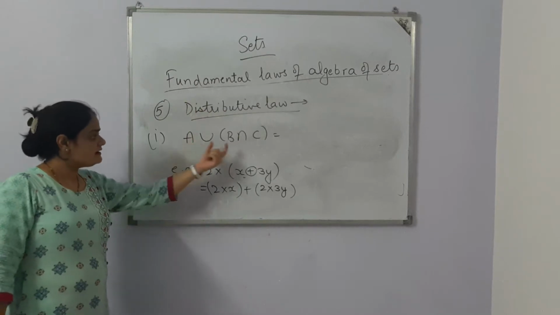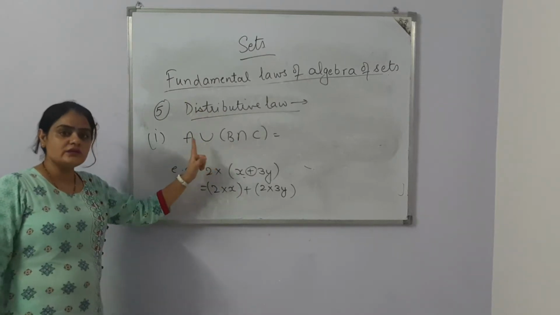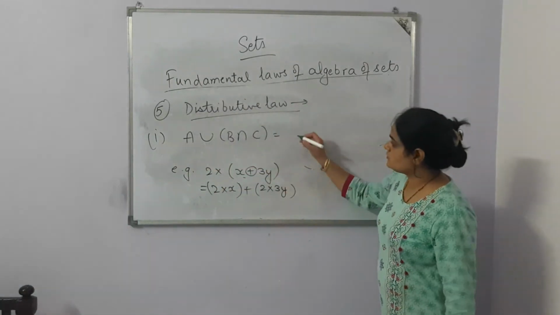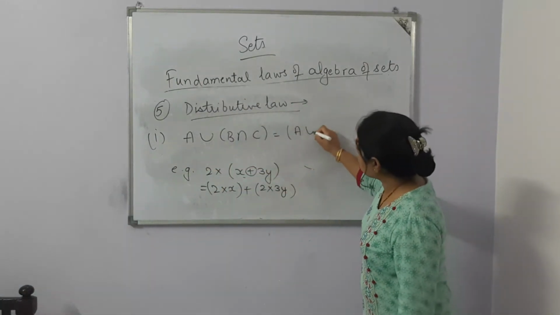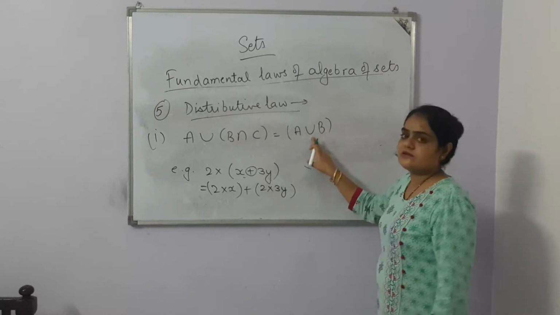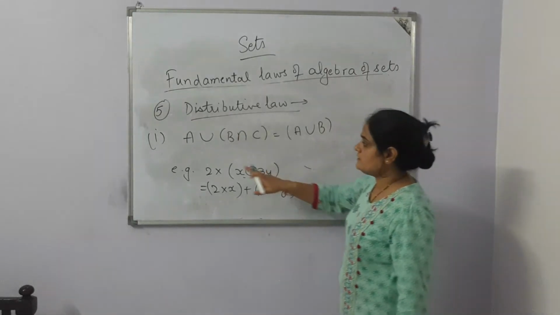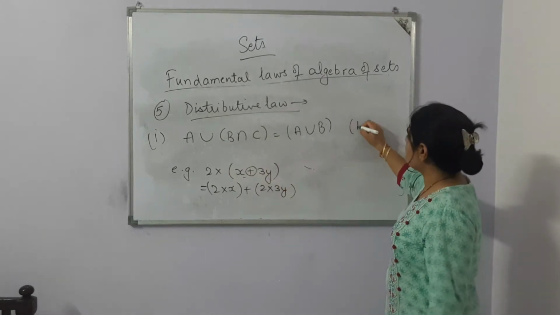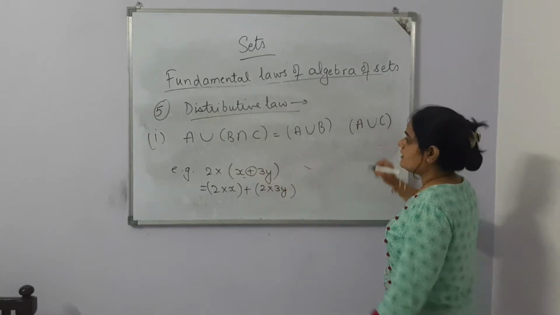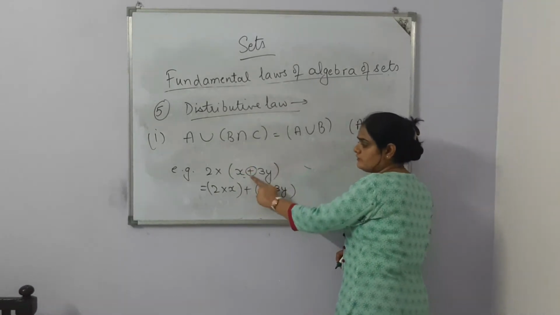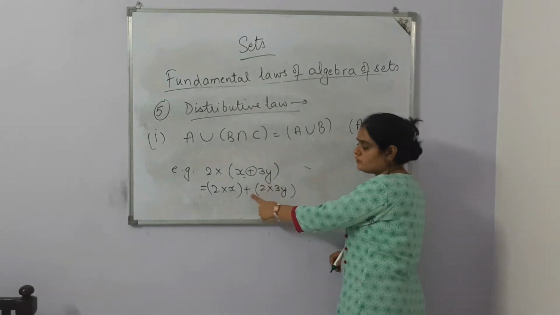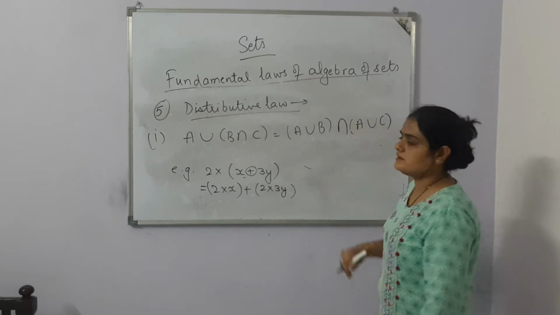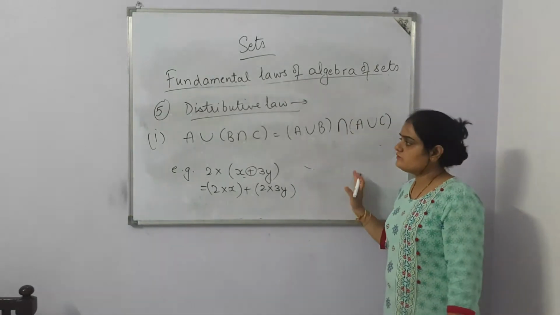Now A is related with B with union relation. That means here the relation is union. So A is related with B with relation union. And then again A is related with C with union relation. And in between sign, where the in between sign was plus, I wrote plus. Here the in between symbol is intersection, then it is intersection. Hope the distributive law is clear.